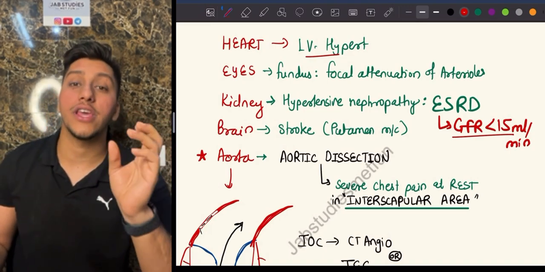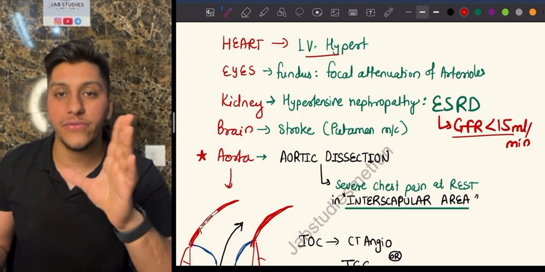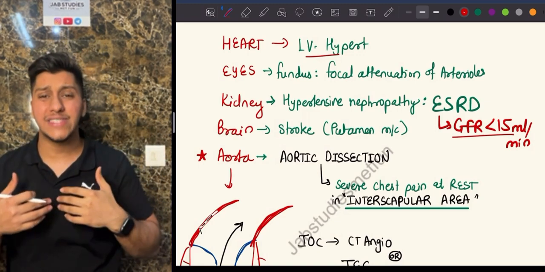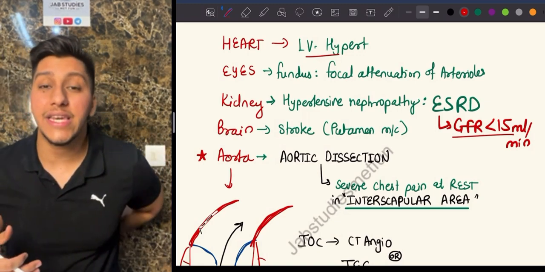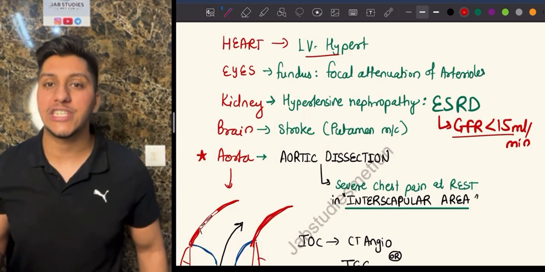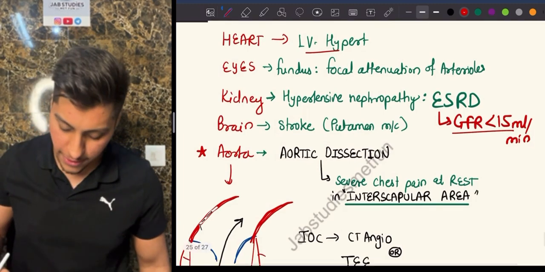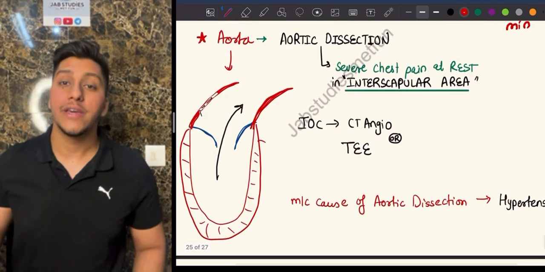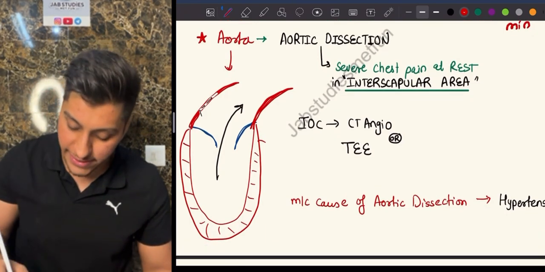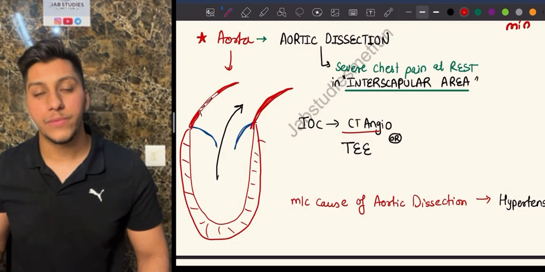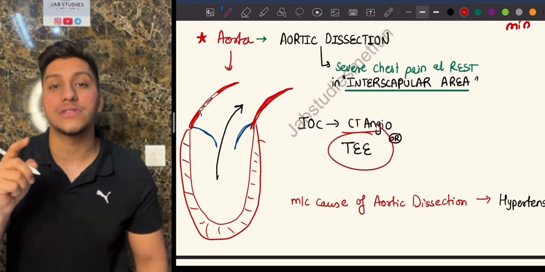In the aorta, it is going to cause aortic dissection. What are the symptoms of aortic dissection? At rest, you will have severe chest pain, which is usually in the interscapular area. Severe chest pain in the interscapular area. If you talk about the investigation of choice in case of aortic dissection, it is going to be CT angio or TEE. Can you tell me what is the full form of TE? Because they have asked this in a question.